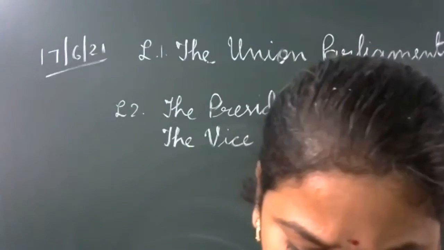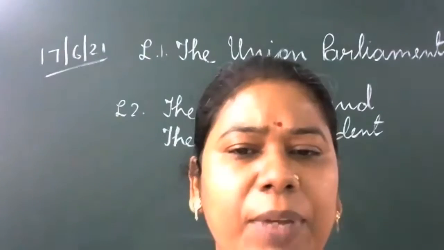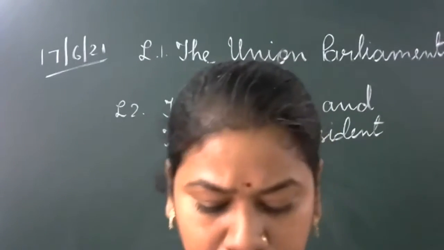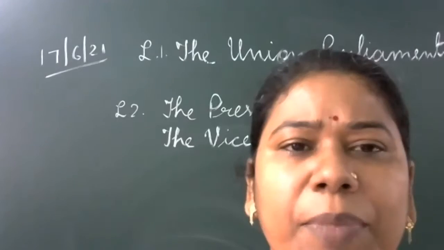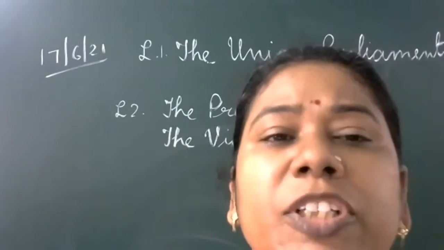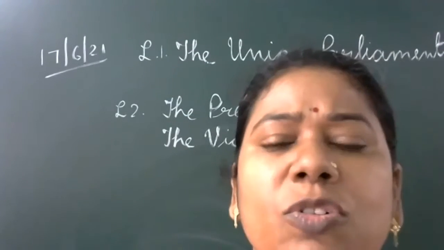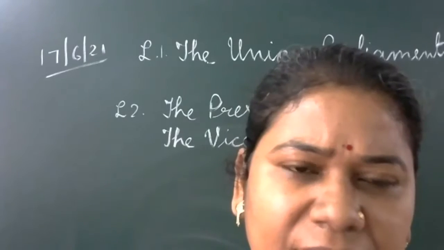This is very important. Adjournment motion: all the business is kept aside, and for some important time period, the house can be adjourned by the speaker or the vice chair if the quorum is less.